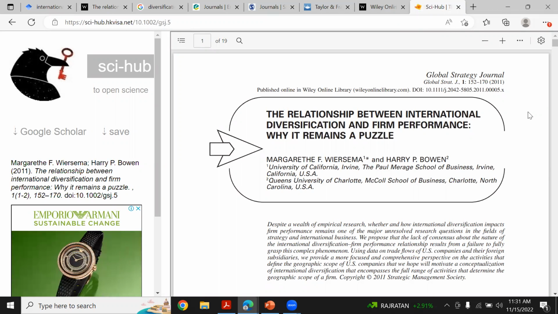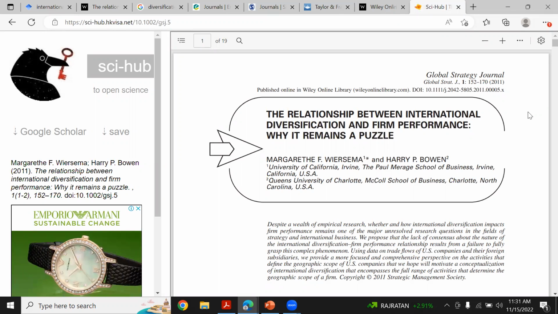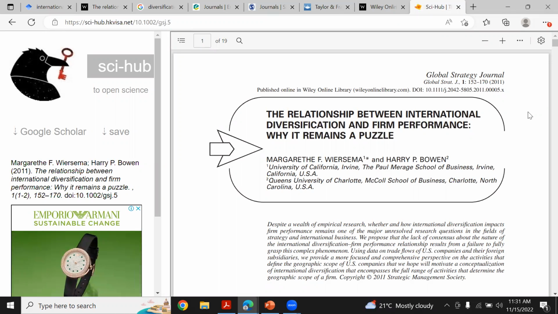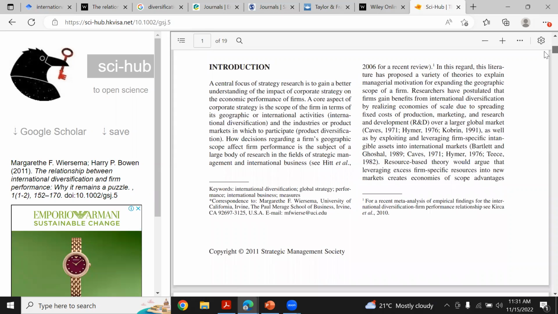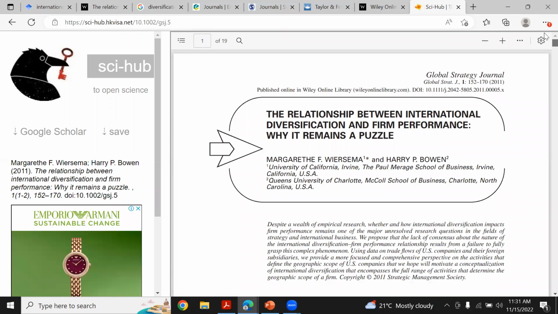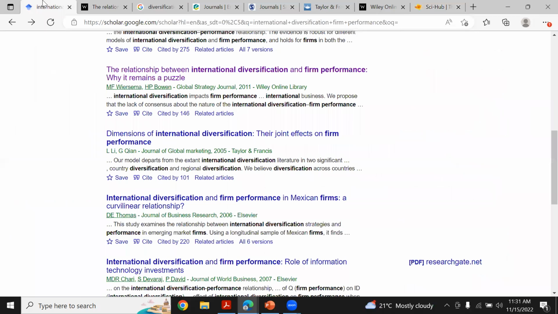It is the Global Strategy Journal paper, The Relationship Between International Diversification and Firm Performance: Why It Remains a Puzzle. So this is a 2011 paper of these two authors. This is one of the ways to download the paper. Similarly, the email IDs of the authors are given, so this is another way to download the paper.